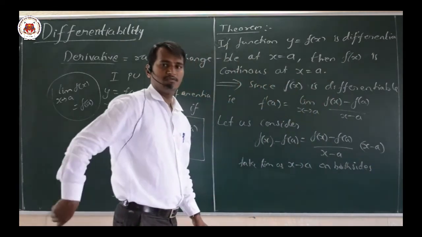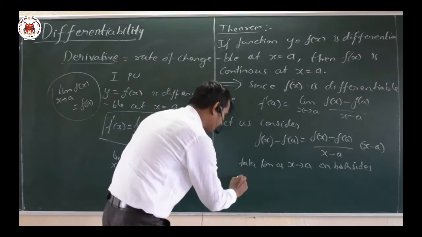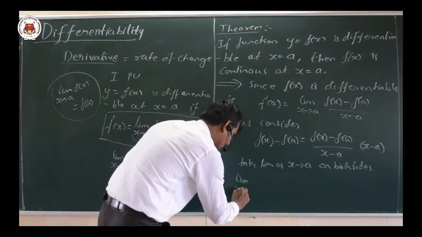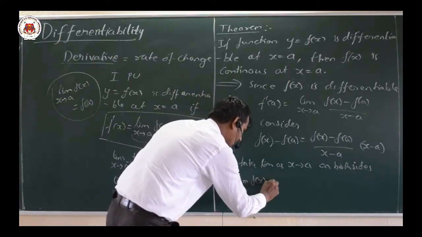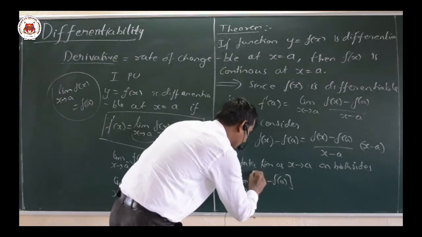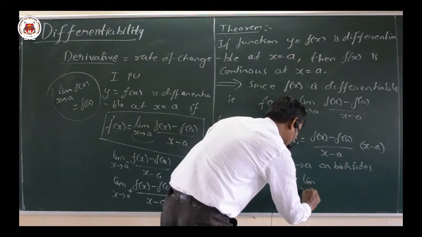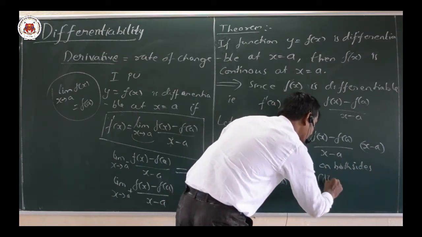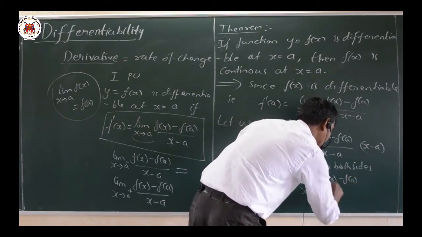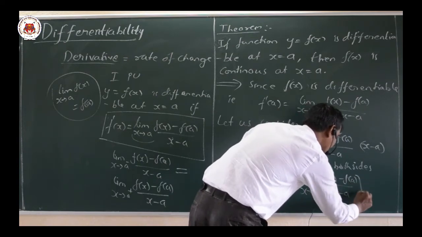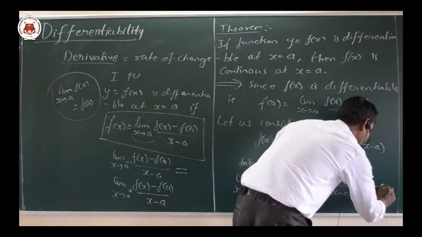So the limit as x tends to a of f of x minus f of a is equal to the limit as x tends to a of f of x minus f of a divided by x minus a, into x minus a.